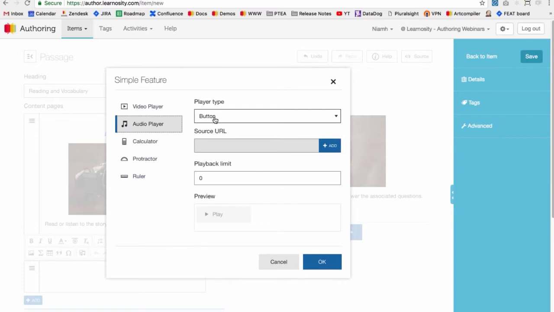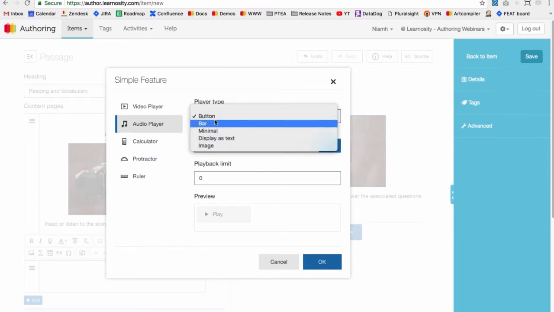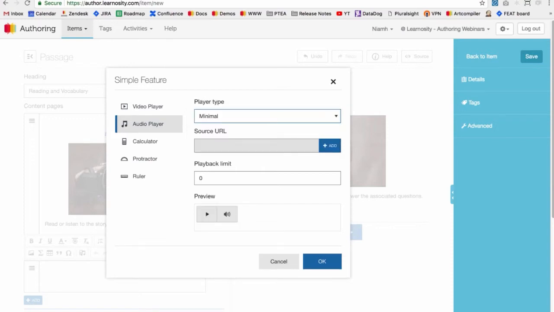And then we have a few different player types in the drop down. That's just to do with how the audio player looks. So we can have it as text, an image. There's a few options. I'm just going to select minimal because we do have quite a lot of text in our passage. So it's just to keep it simple. We can preview at the bottom to see what minimal looks like. And then I'm just going to upload some audio as well.